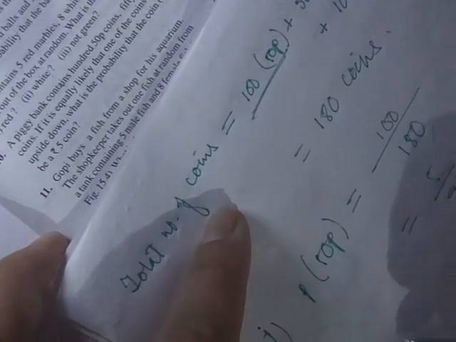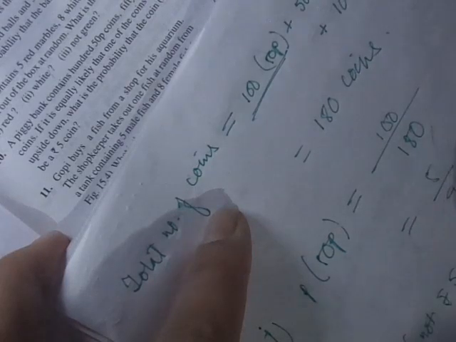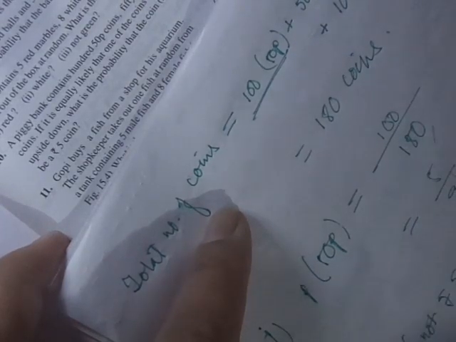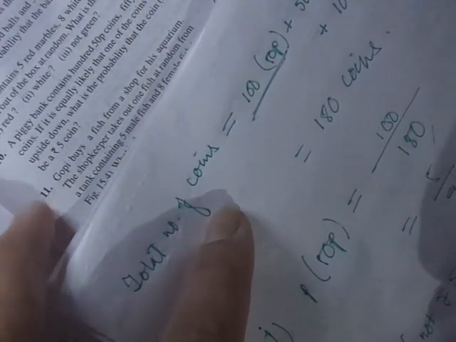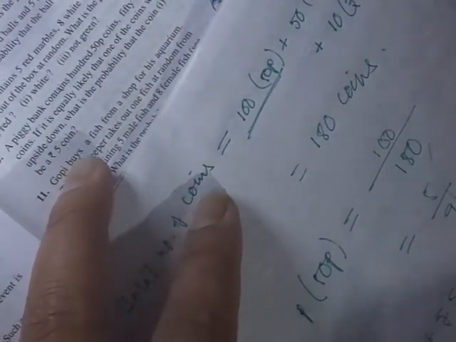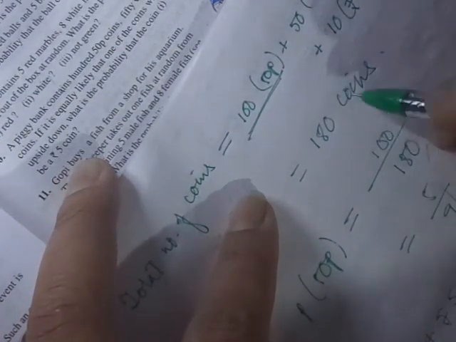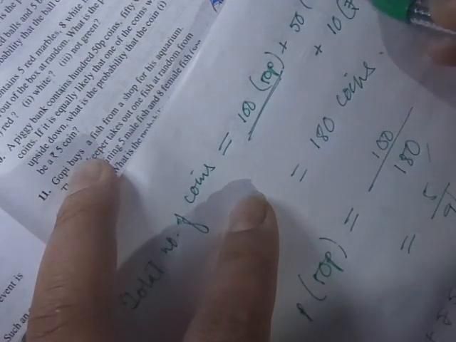The coin will not be a rupees 5 coin. So probability of not a rupees 5 coin. Probability of getting not a rupees 5 coin. So how many are there which are not rupees 5 coins? Out of these 180 coins, only 10 of them are rupees 5 coins. That means 170 are not.